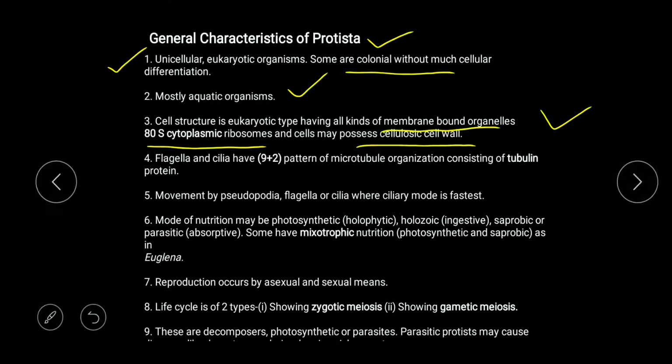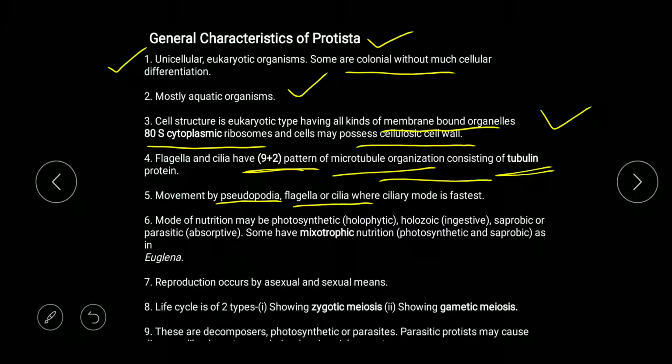When we see the flagella and cilia, they have a 9+2 arrangement of microtubules, which is obviously a characteristic of eukaryotes, and these consist of tubulin proteins. Now movement occurs by pseudopodia. In Protista we will study that amoeba belongs here. So pseudopodia is used for movement. There are some flagellate and ciliate structures, but among these, the ciliary mode is fastest. That you should remember.